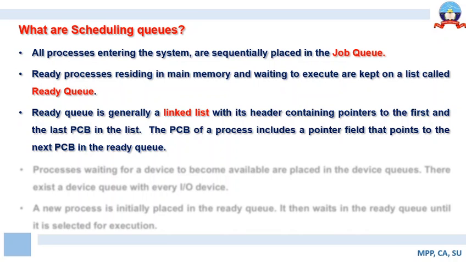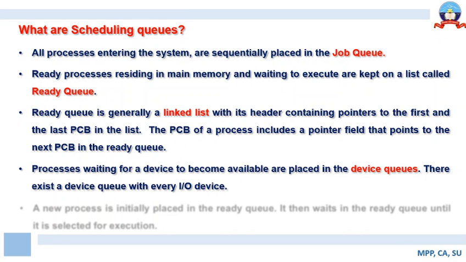Now the PCB of the process includes a pointer field that points to the next PCB in the ready queue. So one PCB will point to another PCB in the list, because, as I've said, the ready queue is a linked list of PCBs. Every PCB will have a pointer to the next PCB in the list. So this is what this particular point implies: the PCB of a process includes a pointer that points to the next PCB in the queue.